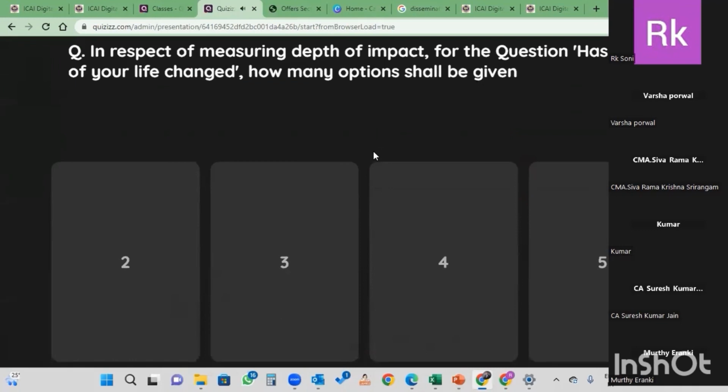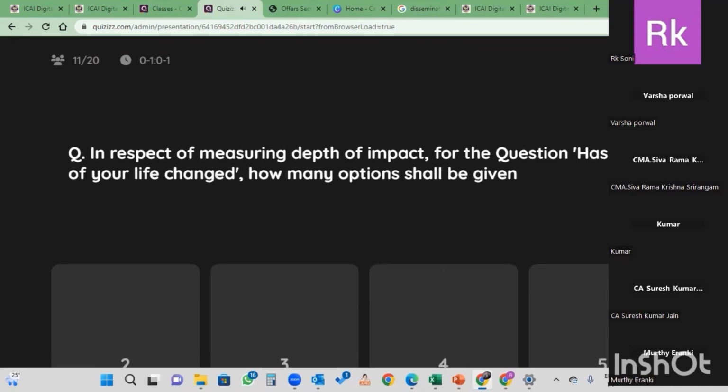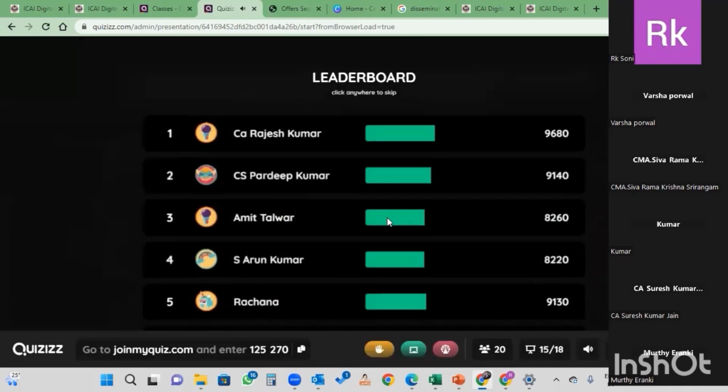In respect of measuring depth of impact, for the question, has quality of your life changed? How many options shall be given? We have to measure that. This is a case study question can be there, right? So they will give you the case study and then give the answer, and it is mentioned in the circular issued by the SEBI on the framework of social stock exchange and Annexure number 2. So we have to give 5 options.